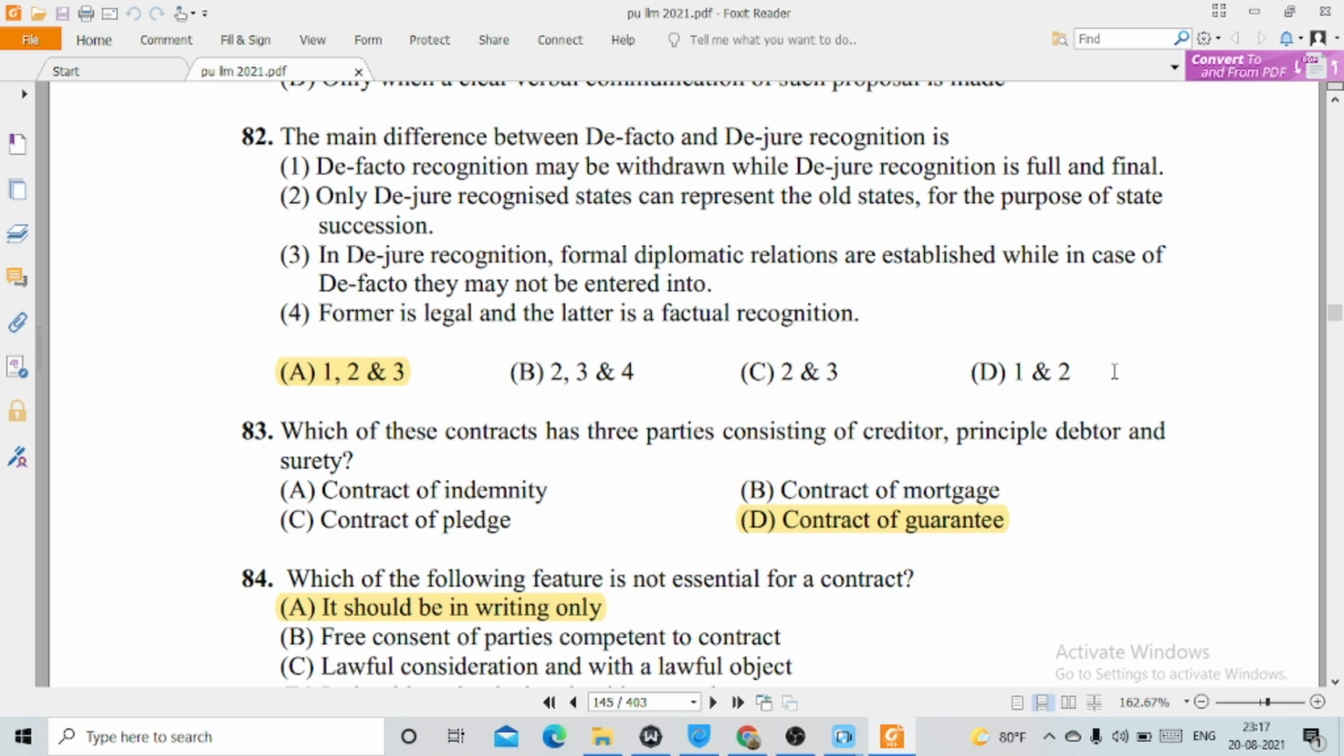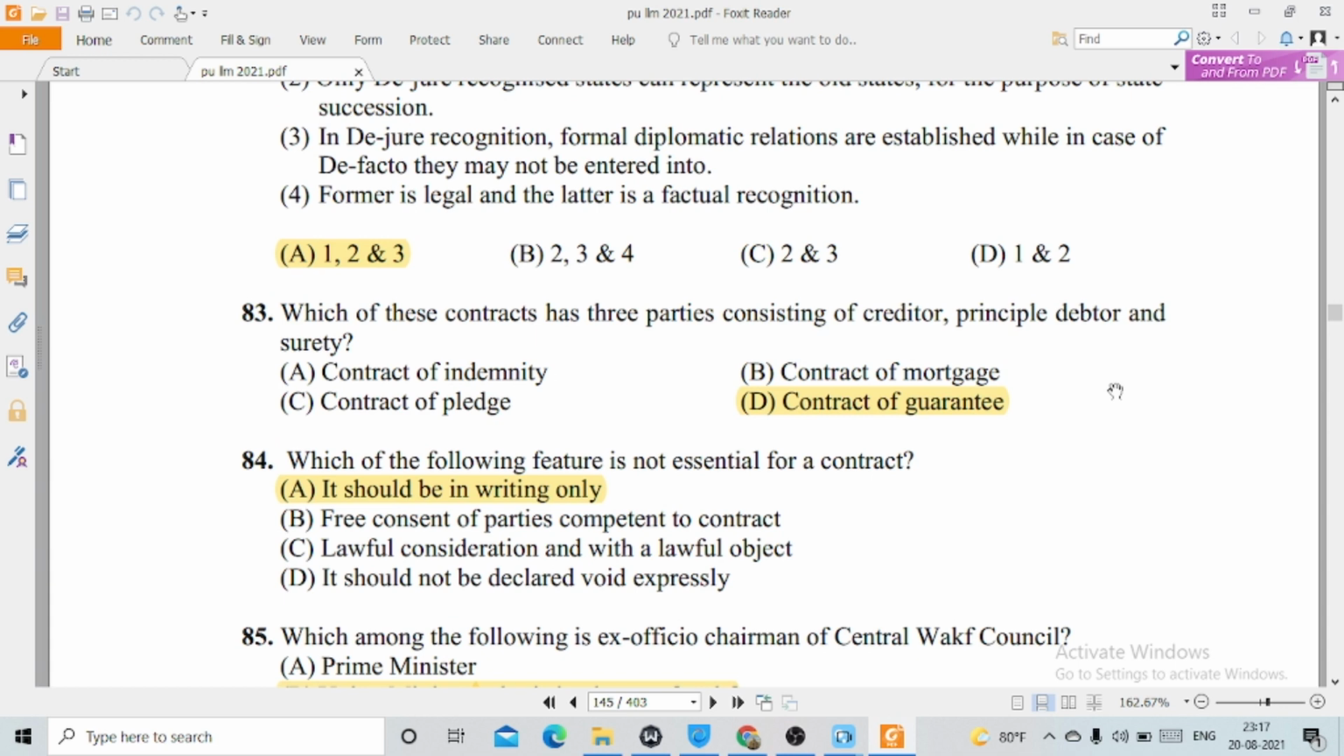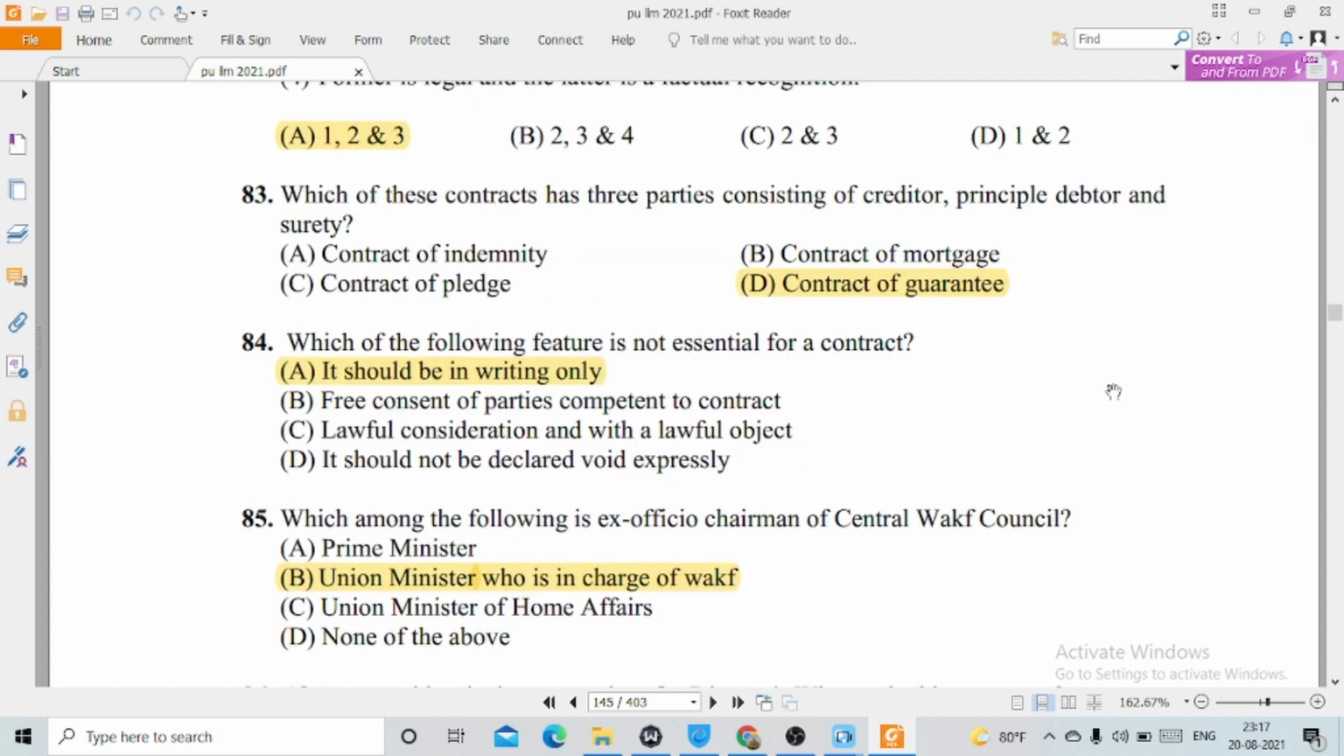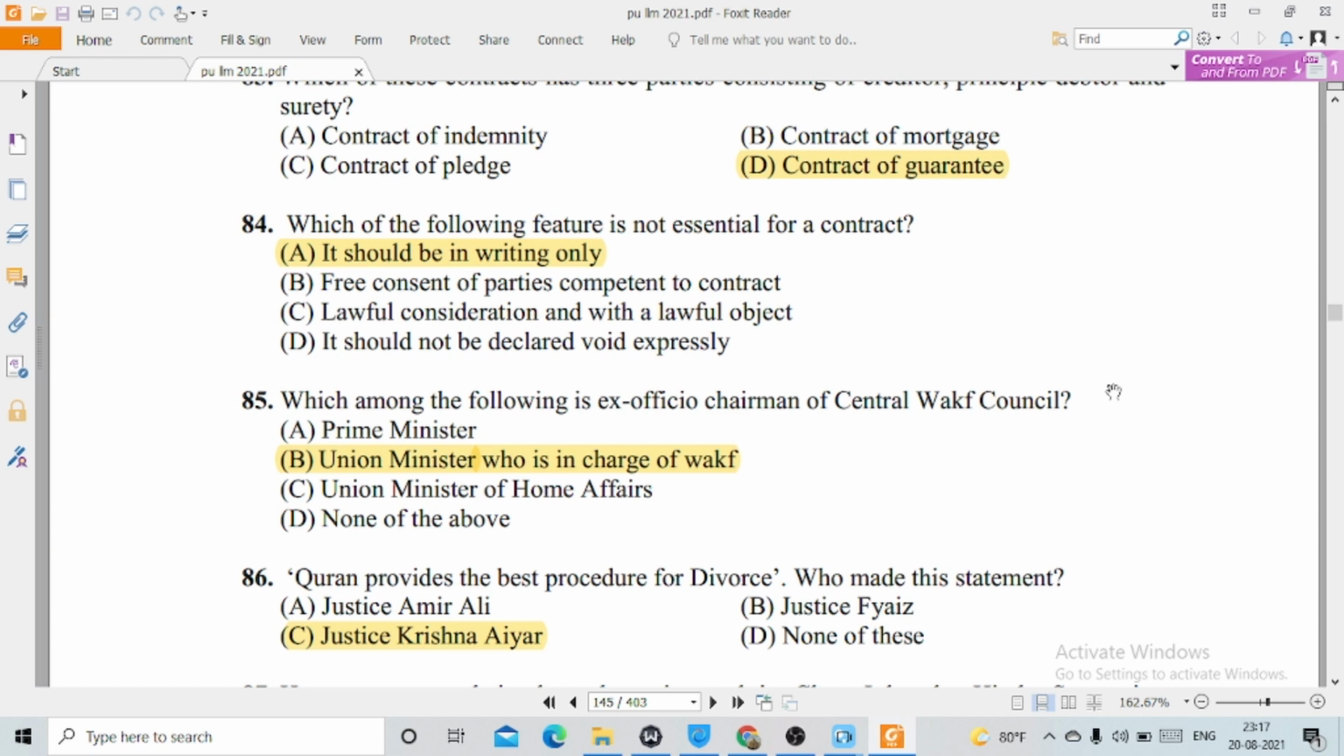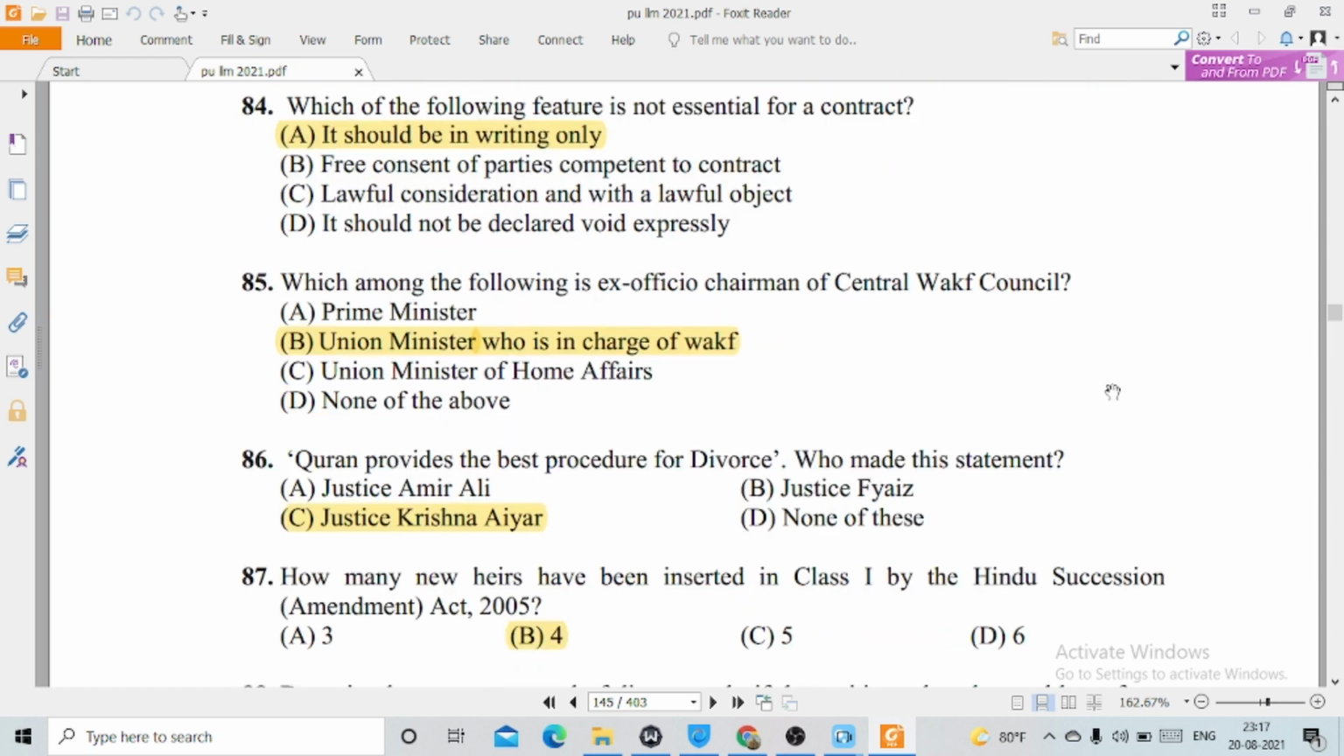84. Which of the following features is not essential for a contract? This is option A, it should be in writing only. 85. Which among the following is ex officio chairman of the Central Waqf Council? This is option B, the union minister who is in charge of Waqf. 86. Quran provides the best procedure for divorce. Who made this statement? This is option C, Justice Krishna Iyer.